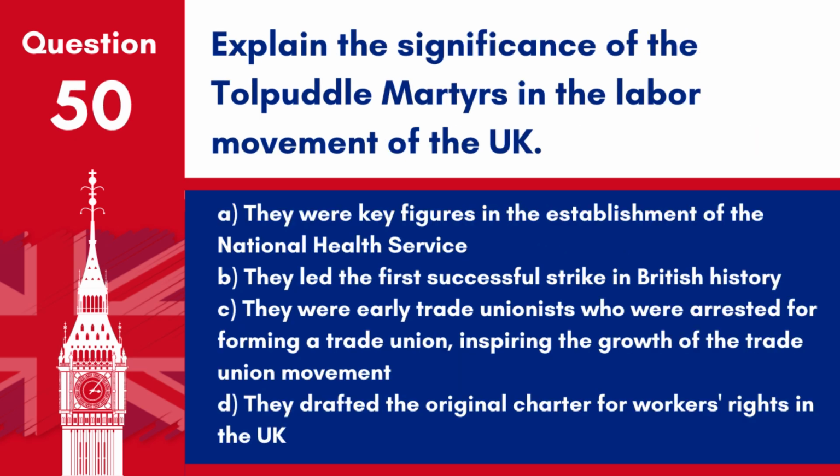Question 50. Explain the significance of the Tolpuddle martyrs in the labour movement of the UK. A. They were key figures in the establishment of the National Health Service. B. They led the first successful strike in British history. C. They were early trade unionists who were arrested for forming a trade union, inspiring the growth of the trade union movement. D. They drafted the original Charter for Workers' Rights in the UK.